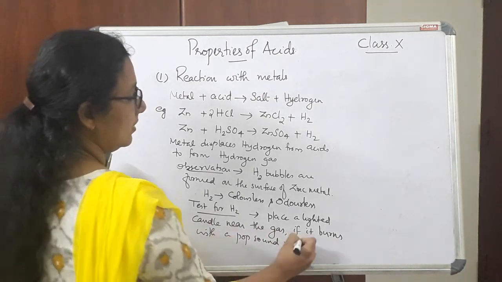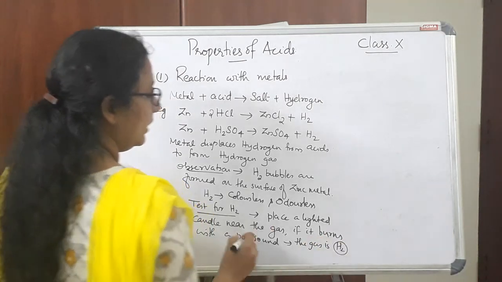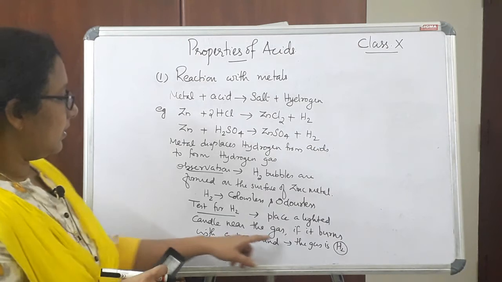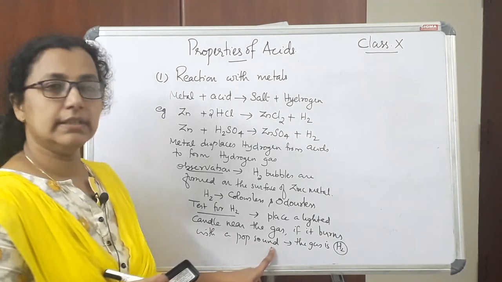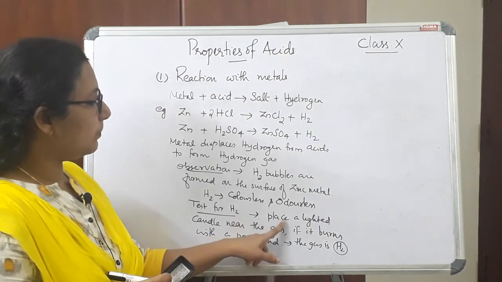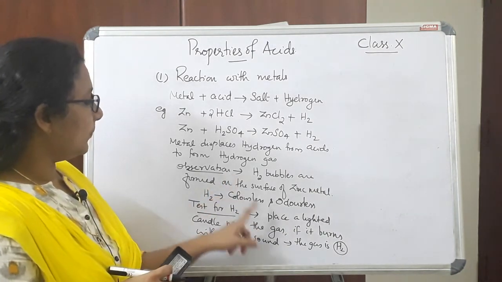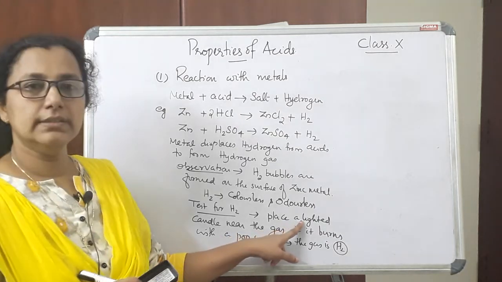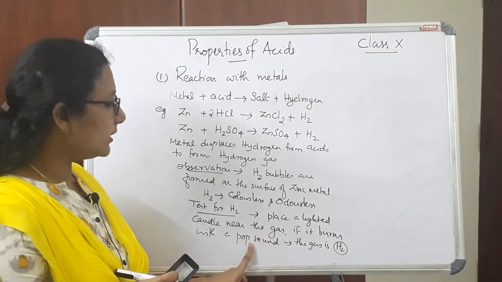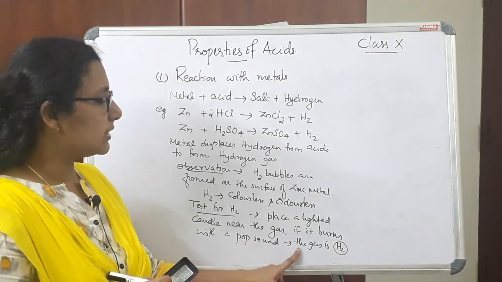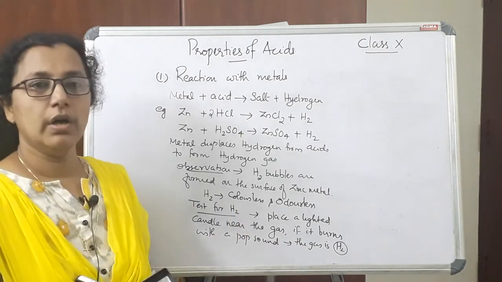we can assume that the produced gas is hydrogen. So if it is hydrogen gas, it burns with a pop sound. That is the test. For testing hydrogen, we need to place a lighted candle near the gas. If you are doing this experiment in a test tube, we need to place the lighted candle near the mouth of the test tube. At that time, if it burns with a pop sound, we can assume that the produced gas is hydrogen. This is called the pop test. So this is the test for hydrogen.